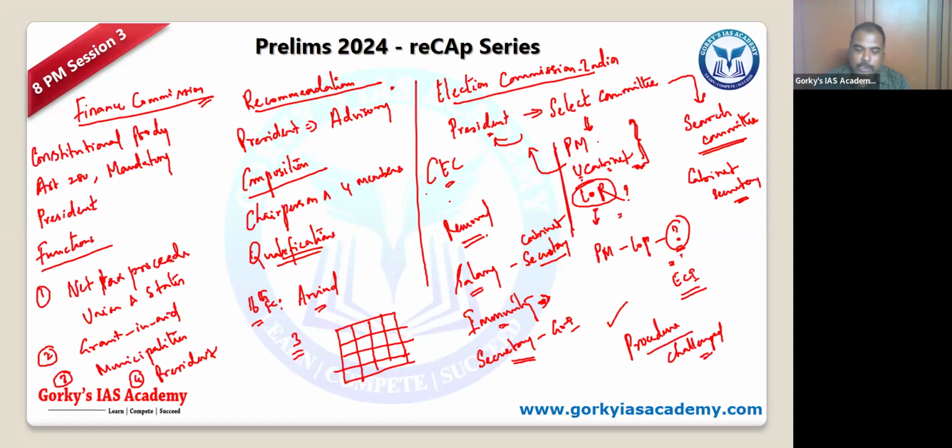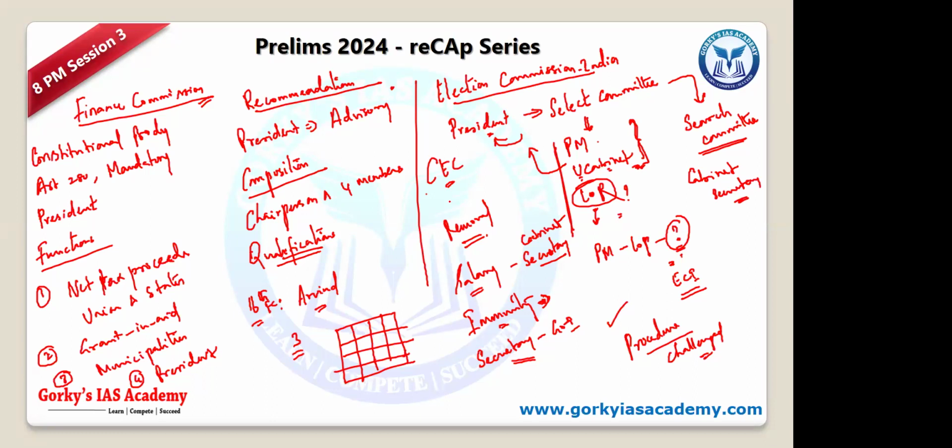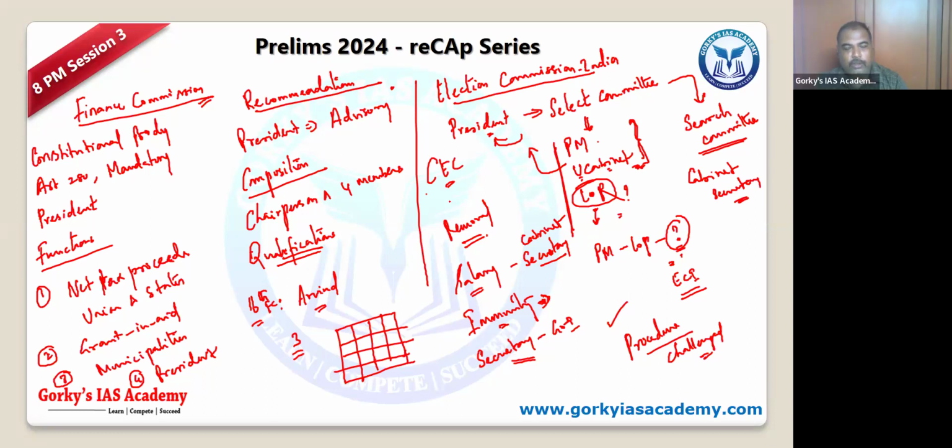Because with respect to the number of MLAs only, you are selecting your Rajya Sabha members. When the number of MLAs increases, automatically the corresponding Rajya Sabha members will increase. Say approximately for every 7 or 8 MLAs in a larger state, you have one MP. Correct? Understood. Yes, sir. So, for example, if Tamil Nadu has 39 Lok Sabha seats, it has 18 Rajya Sabha seats.